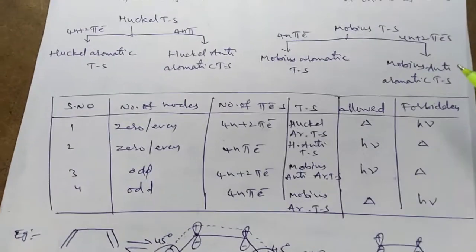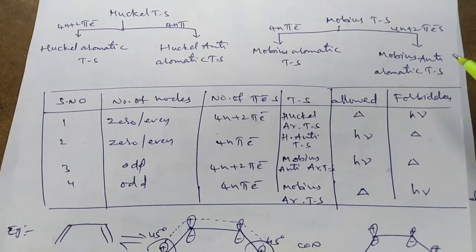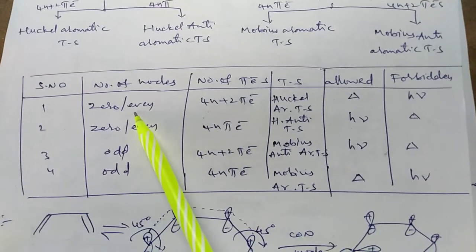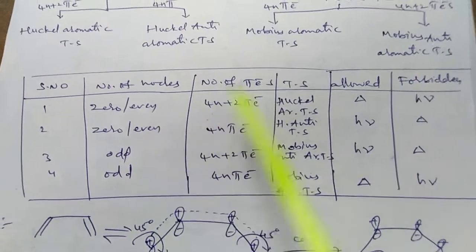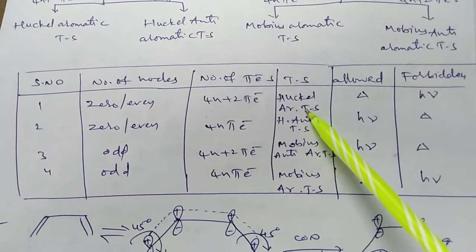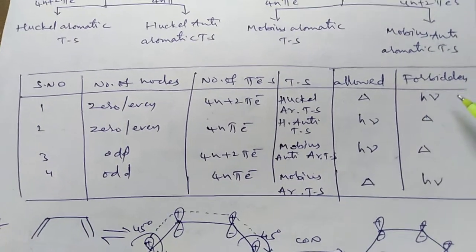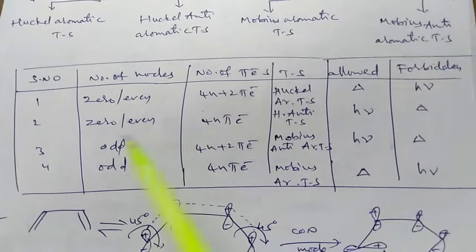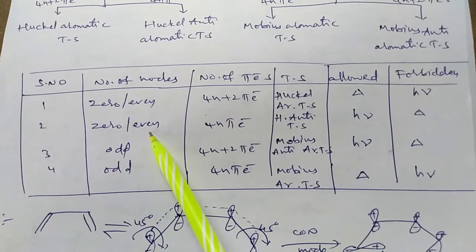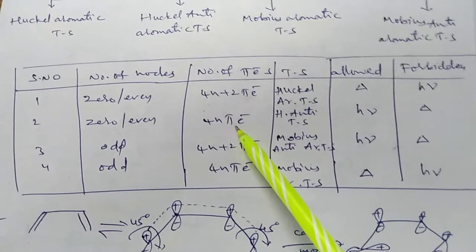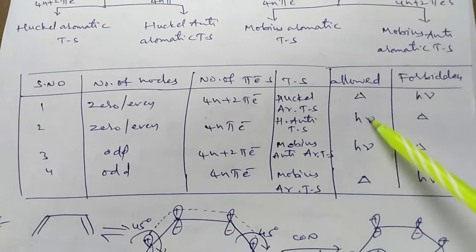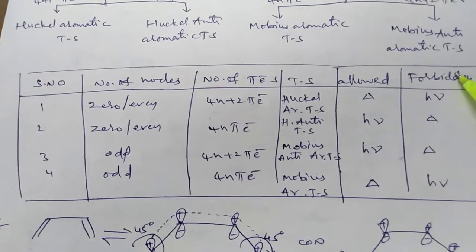So we have one table to explain the aromatic and anti-aromatic transition states. If 0 or an even number of nodes is present in the 4n plus 2 pi electron system, it is a Huckel aromatic transition state, thermally allowed, photochemically forbidden. In the second case, if 0 or an even number of nodes is present in the 4n system, it is a Huckel anti-aromatic transition state, photochemically allowed and thermally forbidden.